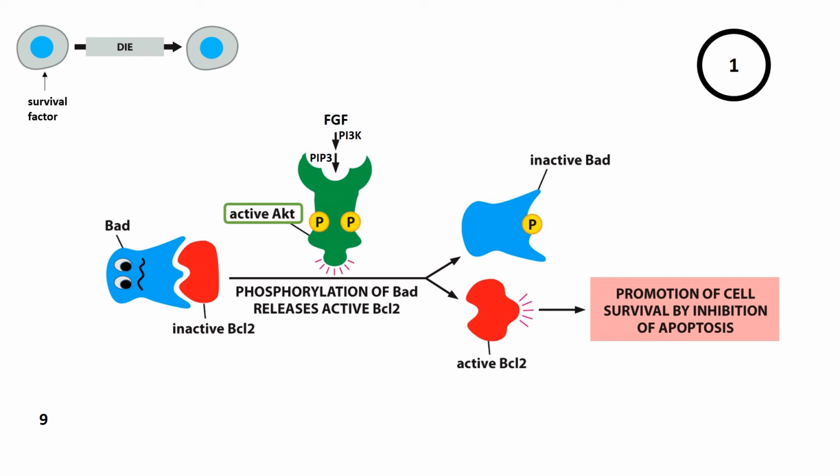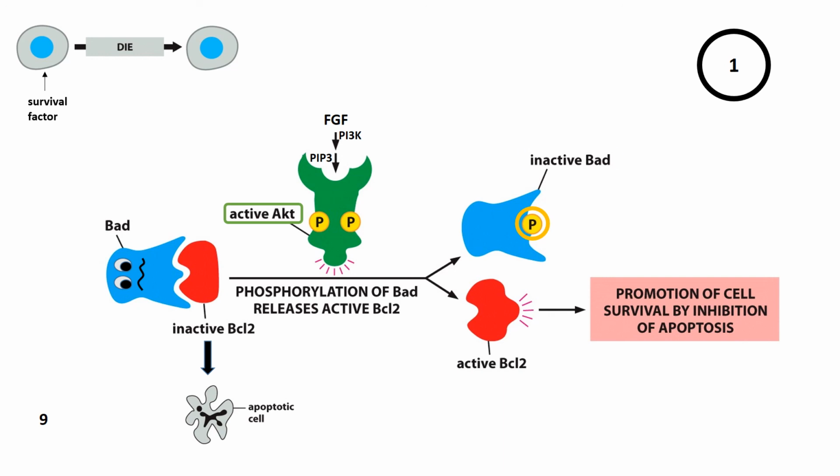Active BAD functions to sequester a protein known as BCL2, keeping it inactive. When BCL2 is inactive, cells enter the process of apoptosis. However, in the presence of FGF and active AKT, AKT phosphorylates BAD, making it inactive.